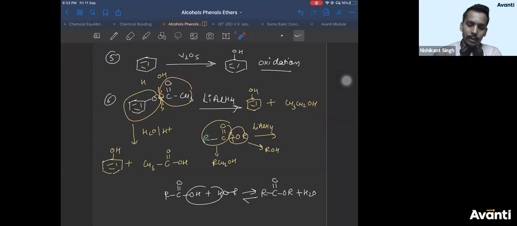And if you do the hydrolysis, you break this bond like this. Acid plus alcohol gives you ester plus water. The reaction is reversible. If ester reacts with water, you get back acid and alcohol. If this is your ester, RCOOR, break the bond like this, give H2O, and you get CH3COOH and benzene OH, phenol. Is that clear? We'll see that, Sampada.